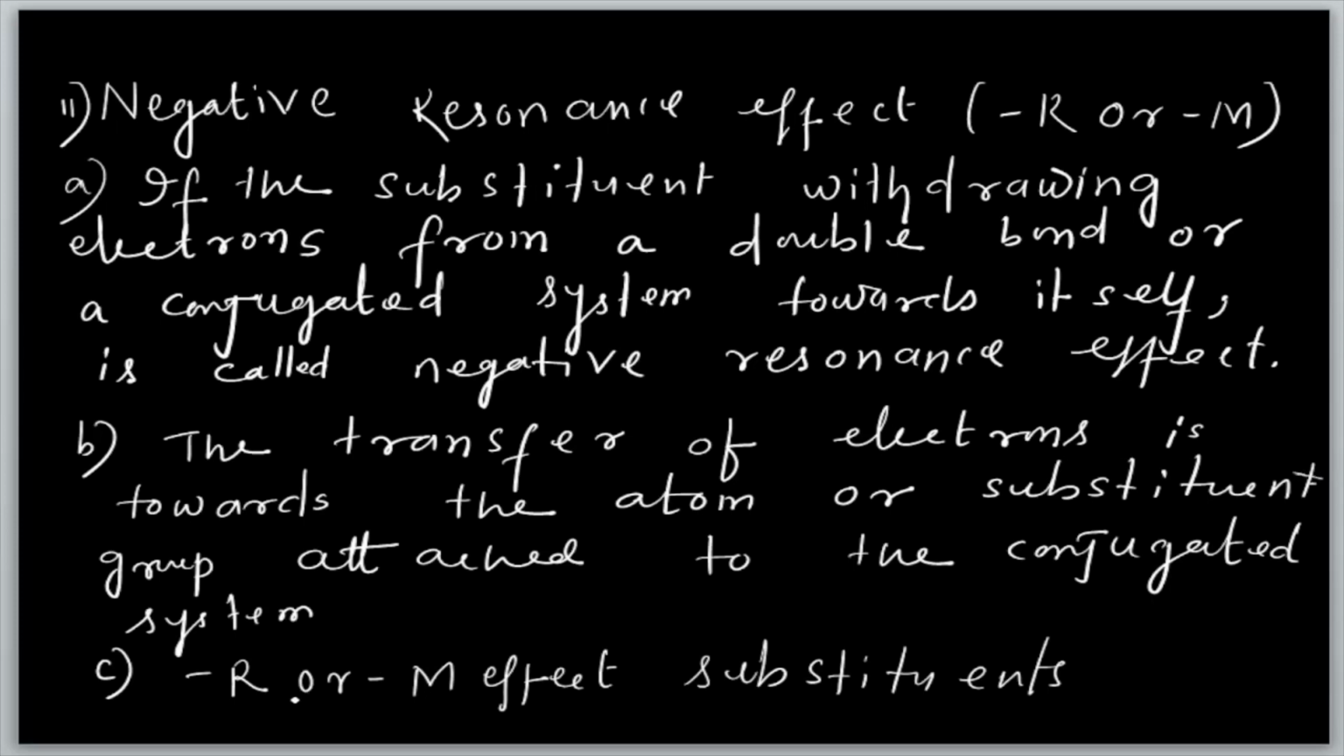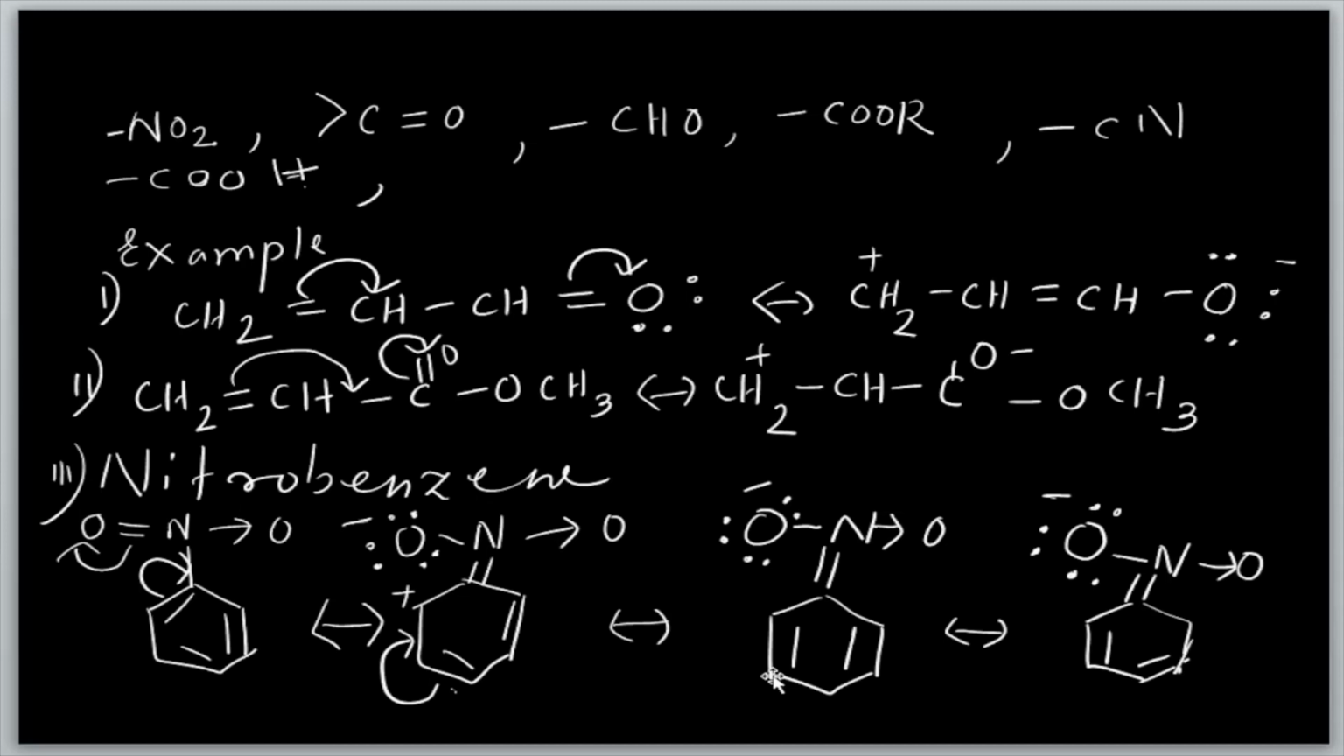Then here minus R or minus M substituents. So you should remember examples of minus R substituents: NO2, nitro; CO, keto group; CHO, aldehyde group; COOR, and that is the ester group. So many you can observe here. You can observe COOR, this is ester, cyanide, keto group, nitro group, acid group. These are very good examples of minus R substituents.